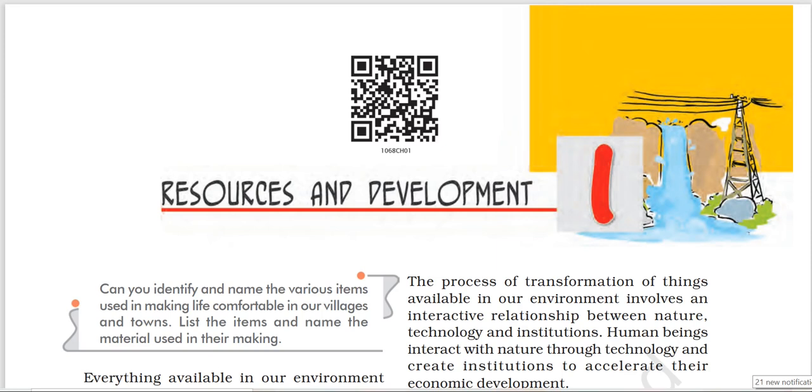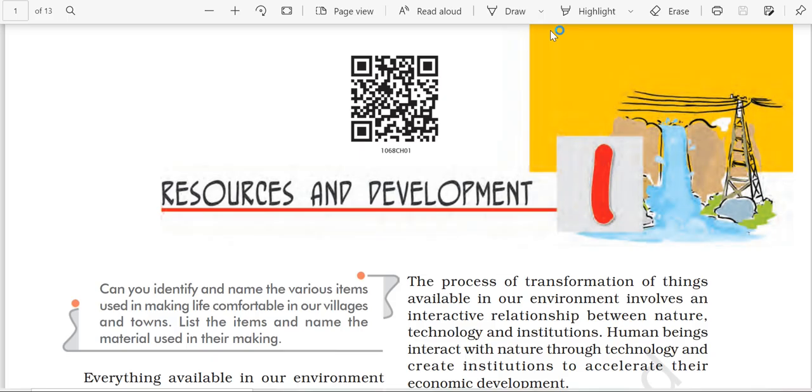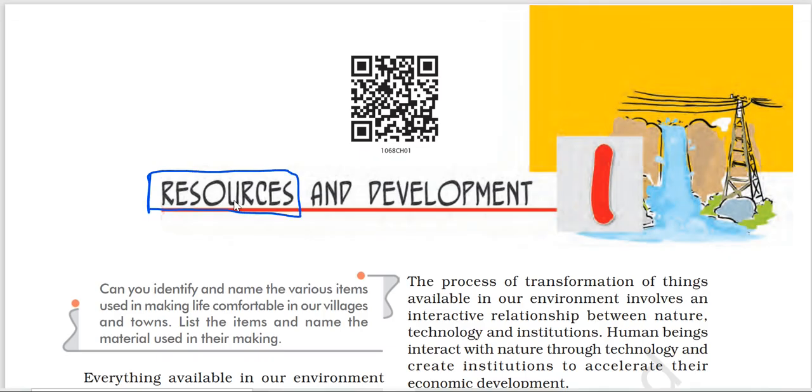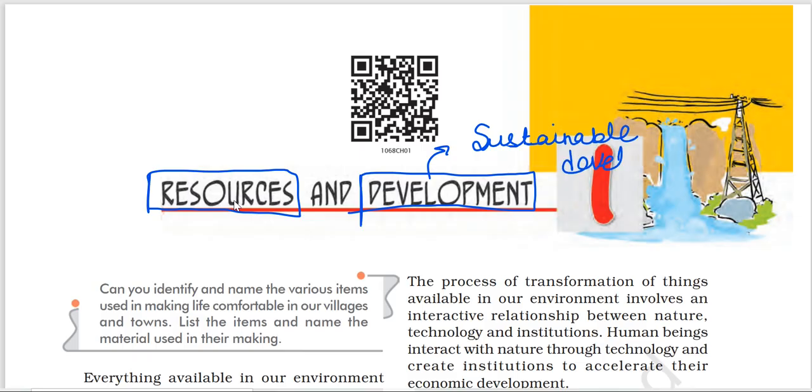Let's start with the first chapter, Geography class 10th, Resources and Development. So you have two terms here. One is resources and the other one is development. In this chapter, we will be talking about sustainable development. Fine. So let's start with the chapter.